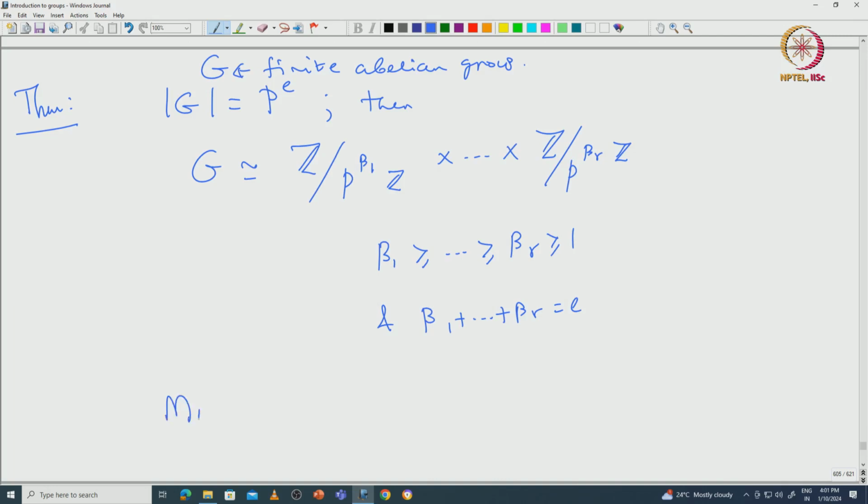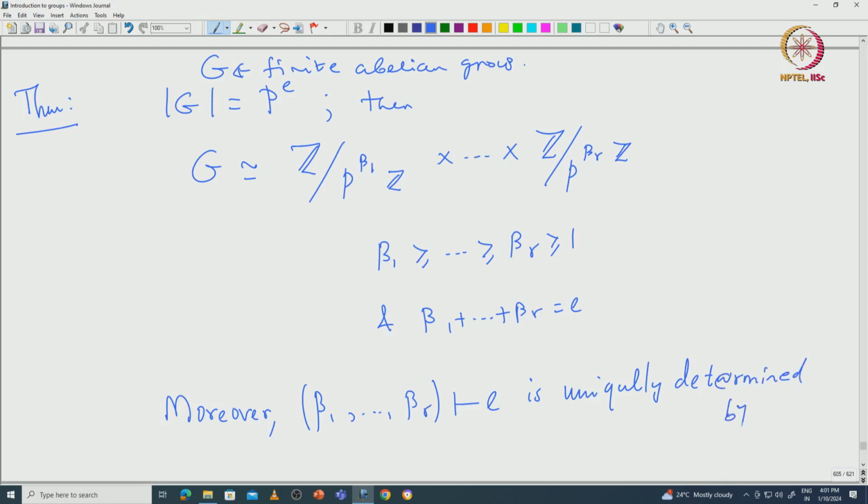So, moreover, this tuple beta_1 etc. beta_r, the partition of e, is uniquely determined by G. Okay.